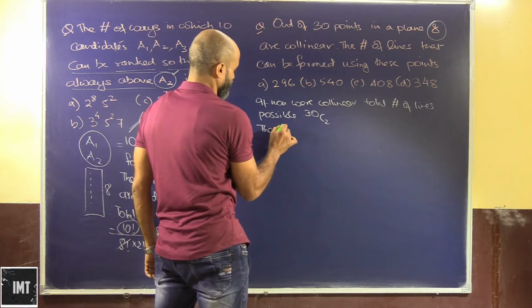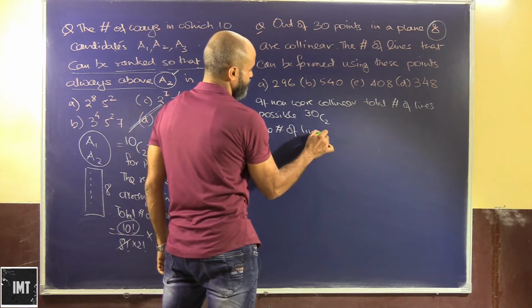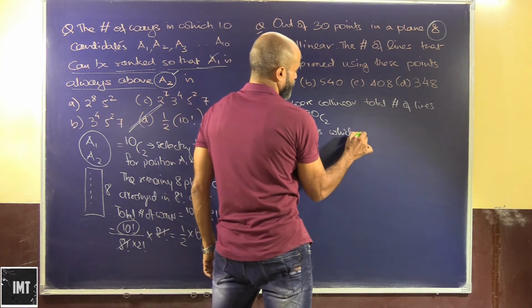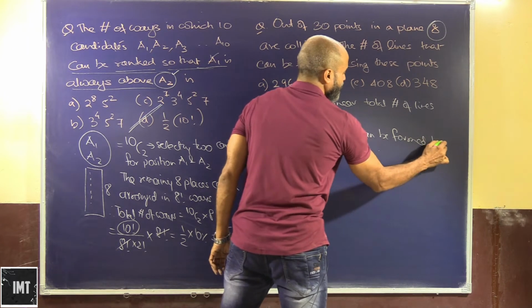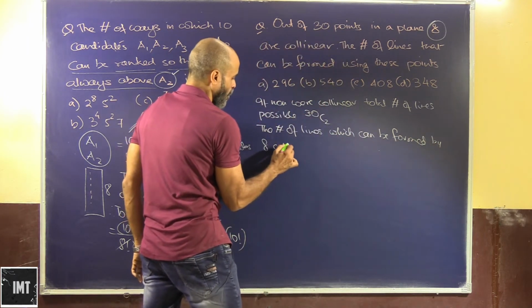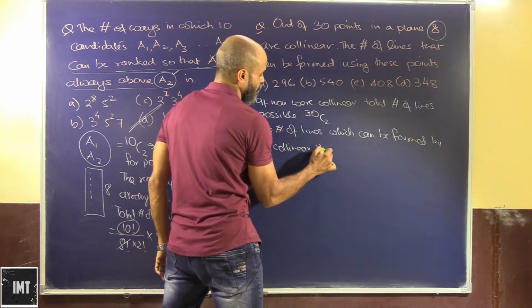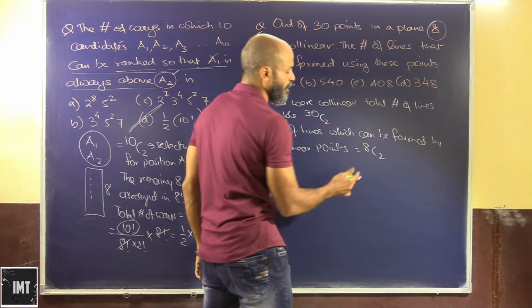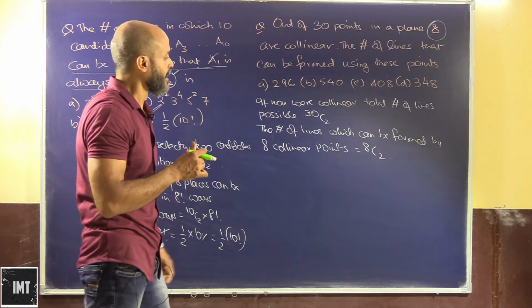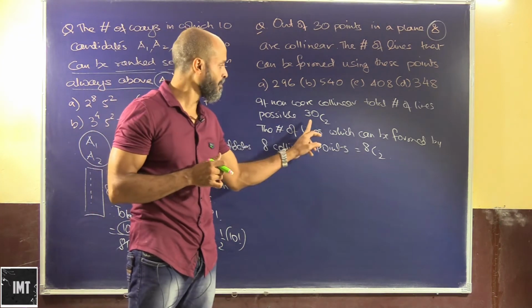Now the number of lines which can be formed by 8 collinear points, this would be how much? This will be 8C2, obviously 8C2. Now this needs to be subtracted from this.